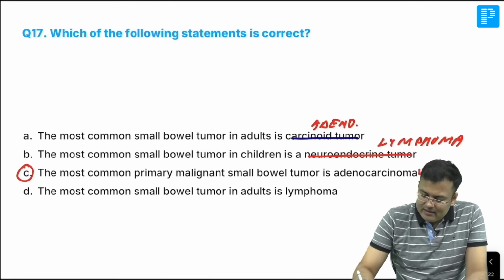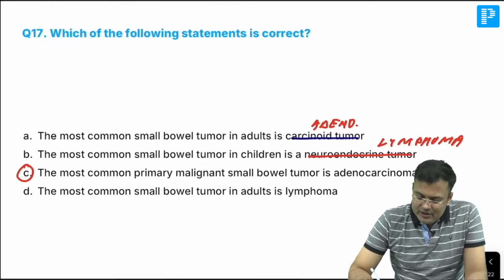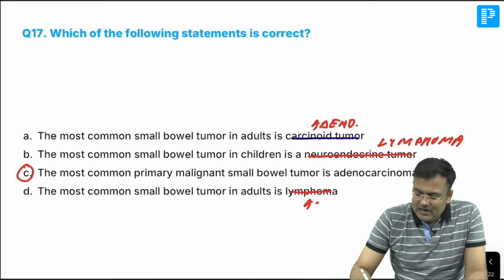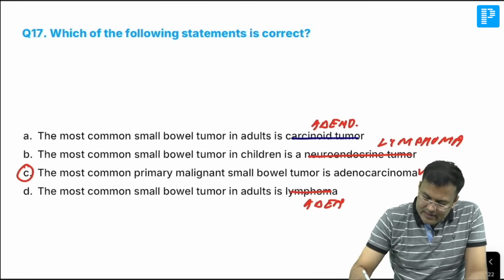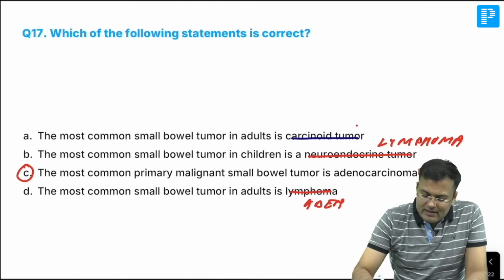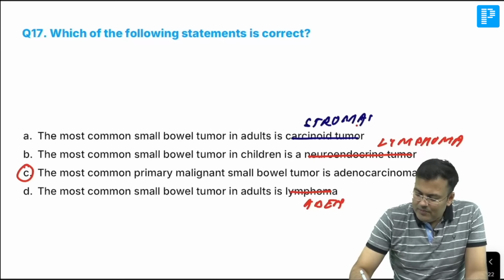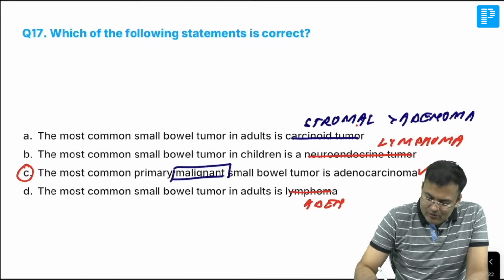Yes, it is correct. If it is malignant tumor, it is adenocarcinoma. Otherwise, it is stromal tumor, guys. If it's benign, it is stromal tumor followed by adenoma, right? And if it is malignant tumor, remember, malignant adenocarcinoma.